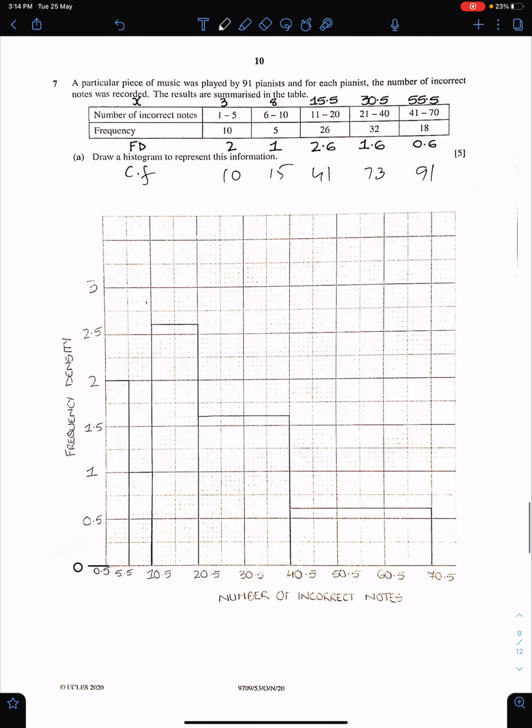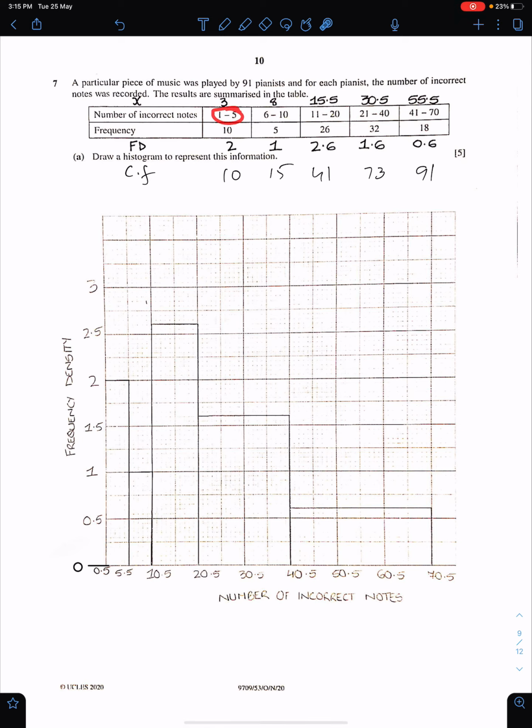Well, this is the last question, number 7. A particular piece of music was played by 91 pianists, and for each pianist, the number of incorrect notes was recorded. The results are summarized in the table. Draw a histogram. First, you need to convert this discrete data into continuous data, because we draw histograms for continuous data. So you need to make the class boundaries. This will be 0.5 and this will be 5.5. And you need to work out the frequency densities as well.